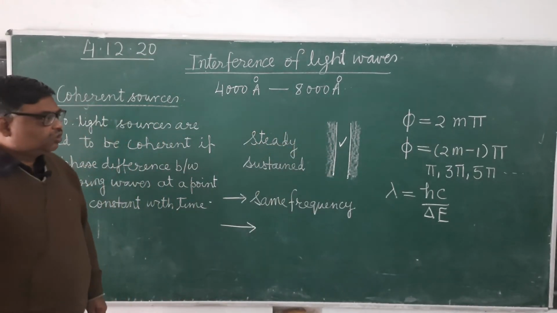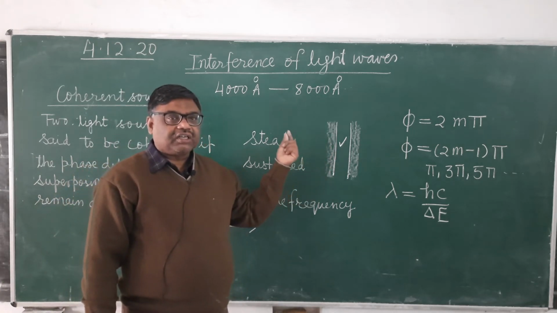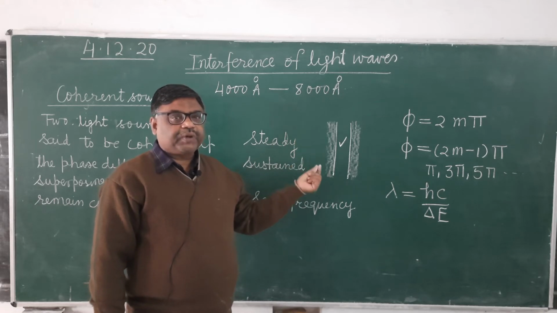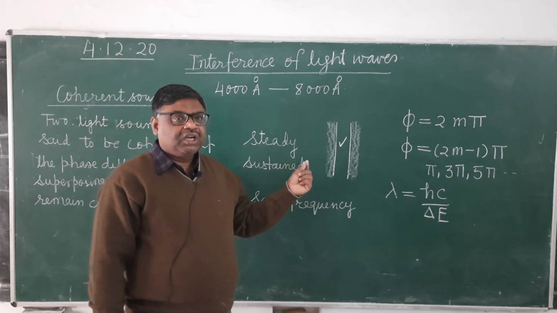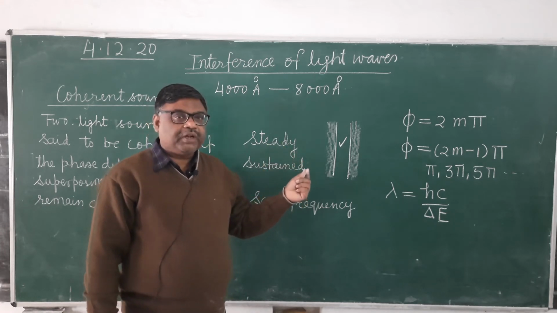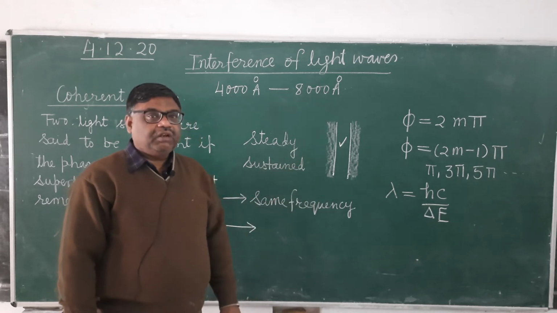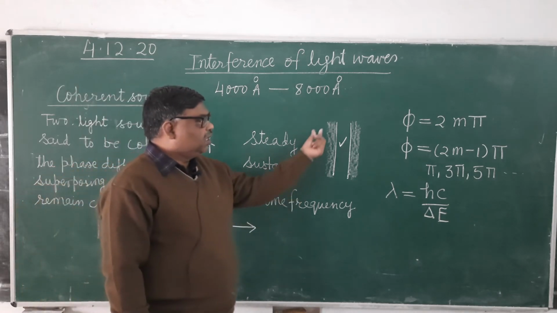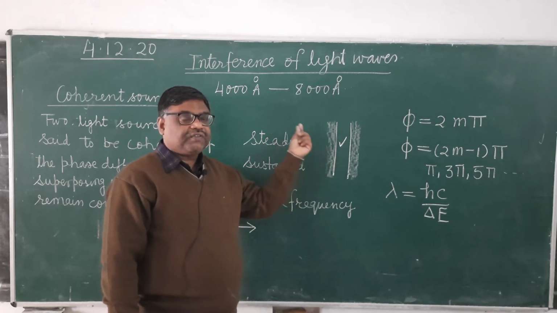It's clear? So see here, since light waves are not continuous waves, these are discrete pulses. Every pulse is produced due to a different atomic transition and is emitted at a different timing. Therefore their phases will vary with time, and the two waves which meet at any point will not have a constant phase difference.